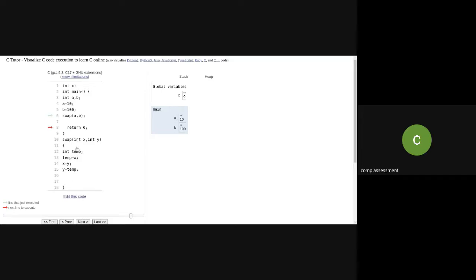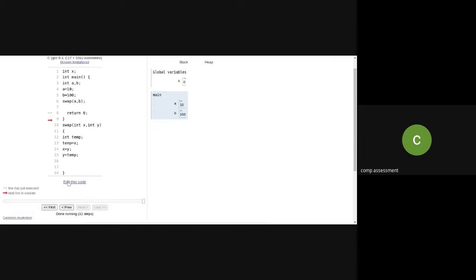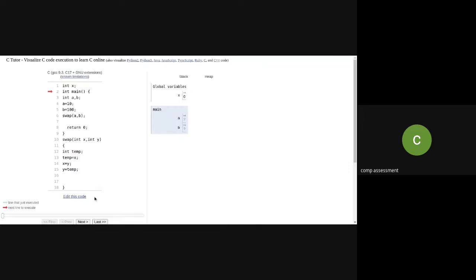So x, y, and temp are going to be available during my swap function. So these are the local variables within swap. And always see, even if this int is there, I will just execute. You just observe and let me know whether you have observed a particular thing or not in your code. I want you to let me know what is happening over here.